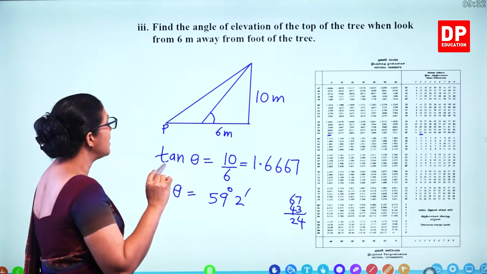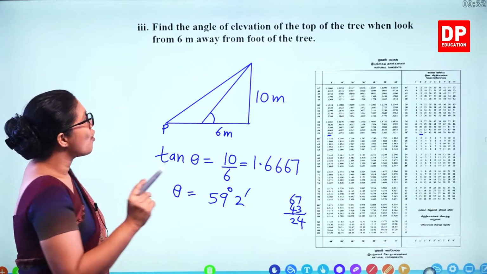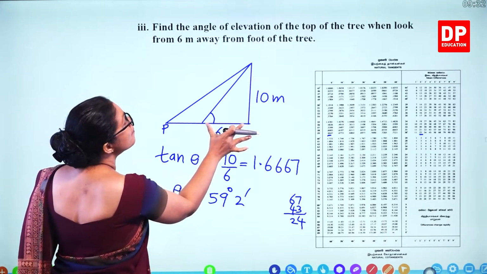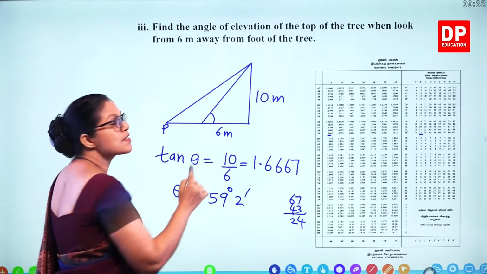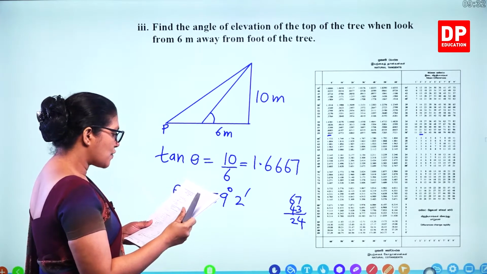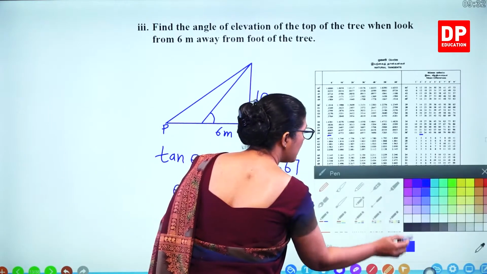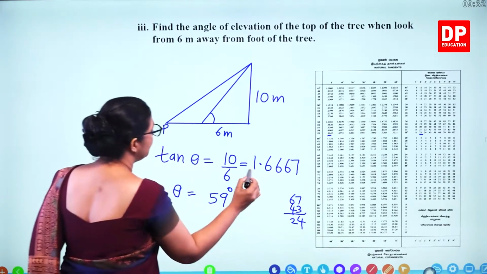So that's the angle of elevation from a point 6 meters away from the foot of the tree. So how many marks for that? You get 2 marks for the last part as well.